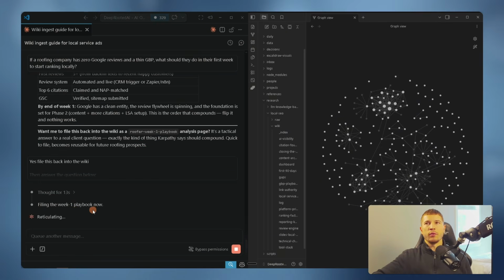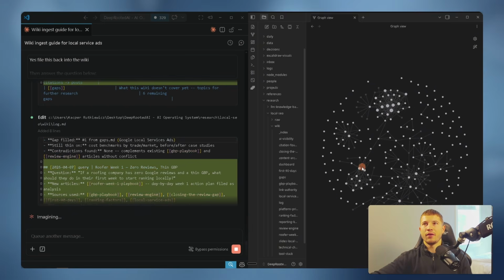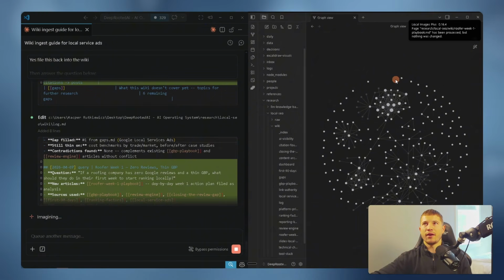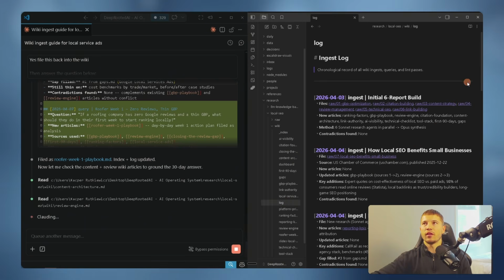Claude is filing the week 1 playbook now, which means we'll see this graph here grow in a second. We're going to see it start moving around and sources beginning to get indexed. There it is. We got some movement here going on. Over here at the bottom, everything's moving around. Sources are getting added. So we got our roofer week 1 playbook.md, which is in the index, and it got logged. So we can hop over to the log once again.